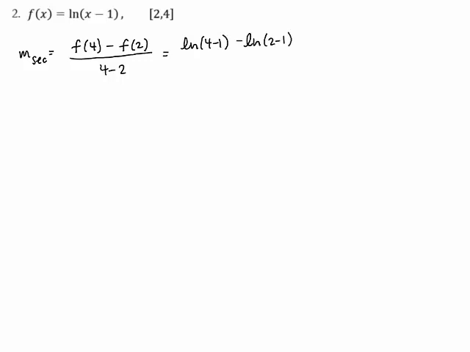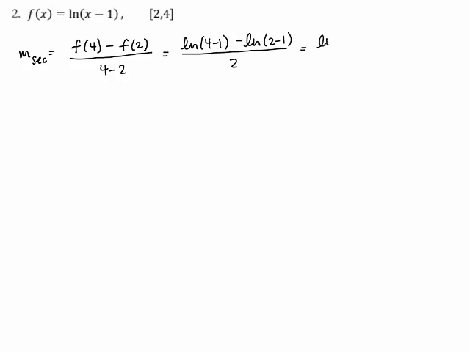For one more example, with a little more depth, just a different function, different interval, let's find the value of c that satisfies the mean value theorem. Again, we'll need the slope of the secant line, which is f of b, which is 4 in this case, minus f of a, which is 2, divided by b minus a, 4 minus 2. We plug these values into the original function, natural log of 4 minus 1, minus the natural log of 2 minus 1, divided by 4 minus 2 is 2.